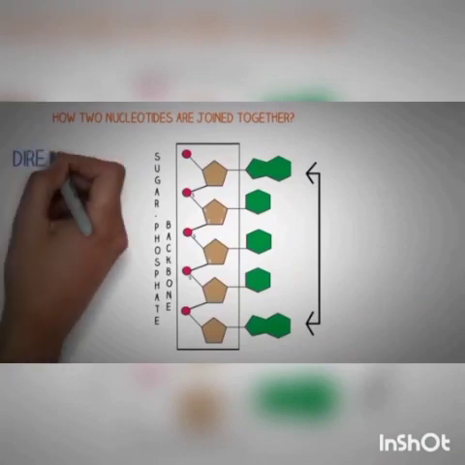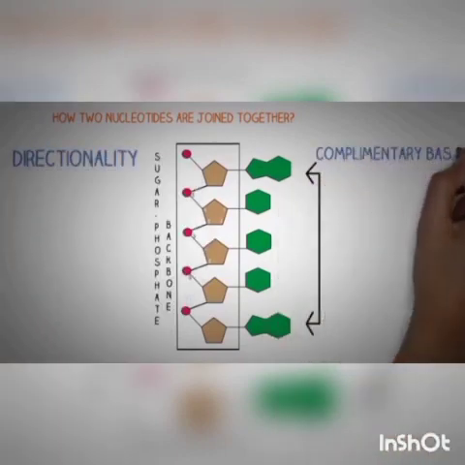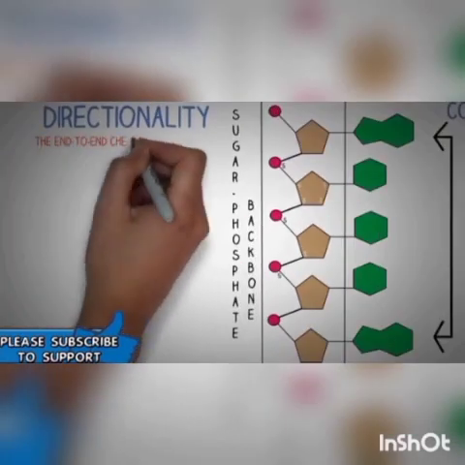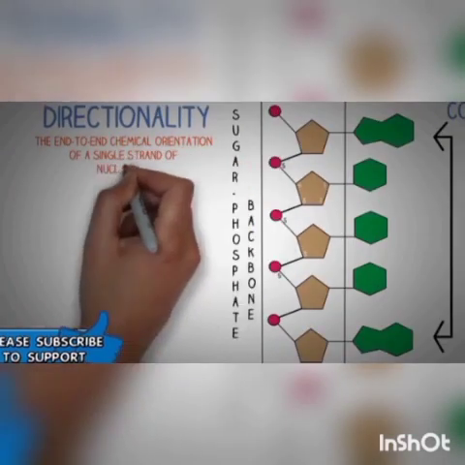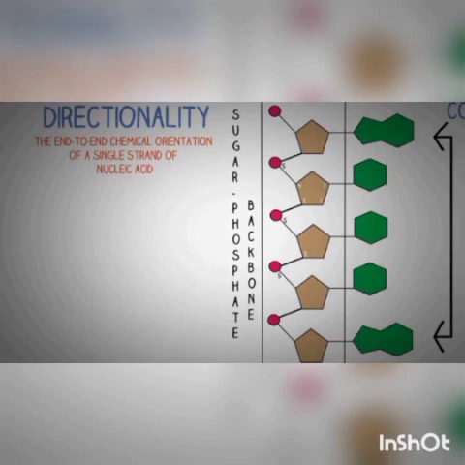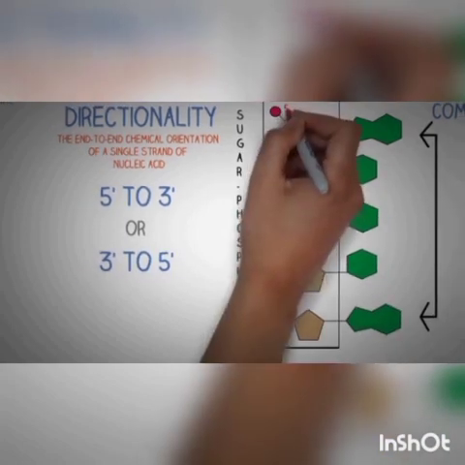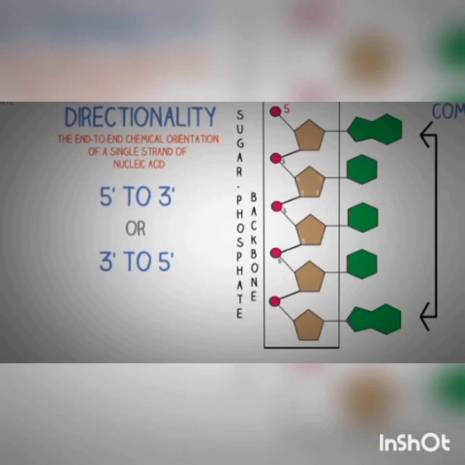To understand this key difference, you have to understand directionality and complementary base pairing. Directionality essentially means the end-to-end chemical orientation of a single strand of nucleic acid. In this example, you are seeing a single strand of nucleic acid. Now, the direction is expressed in two ways: 5' end to 3' end and 3' end to 5' end. If you look closely at the structure, you can see that it has a 5' end to which a phosphate group is attached, and a 3' end to which a hydroxyl group is attached.